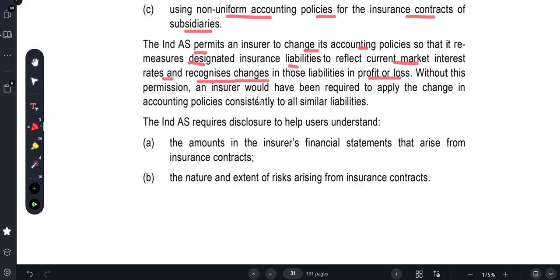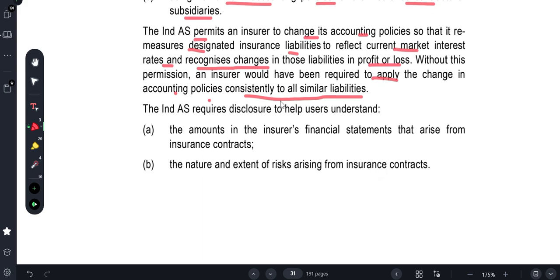Without this permission, the insurer would have been required to apply the changes in accounting policy consistently to all similar liabilities. So without doing so, they can't do anything. It's very important to consider accounting policies before changing them. They need to remeasure this interest rate and the liability to be charged in the P&L.